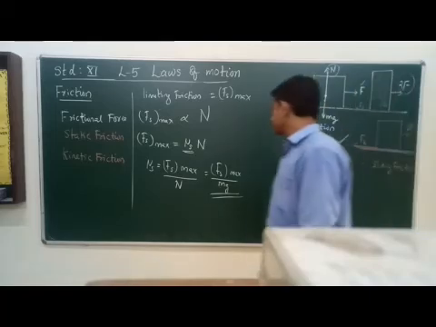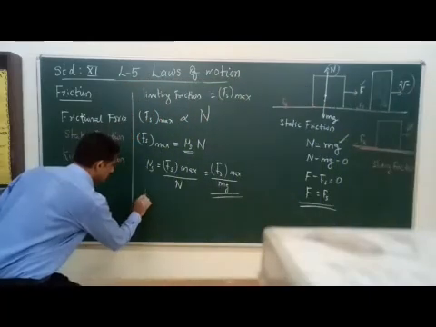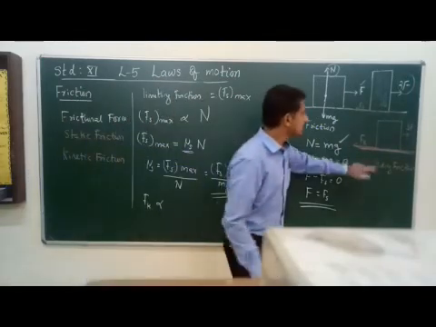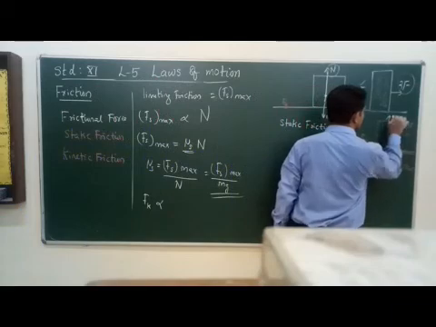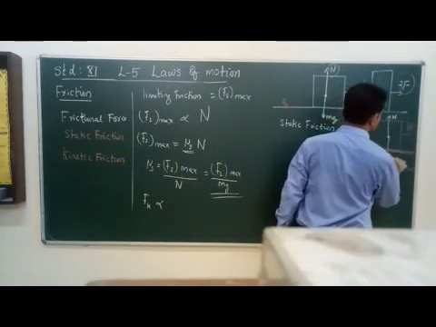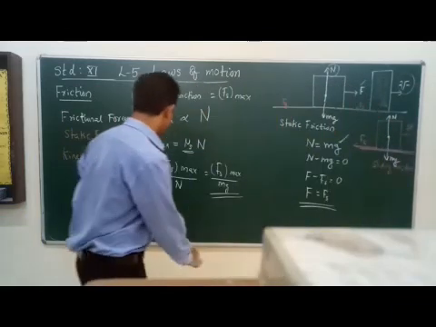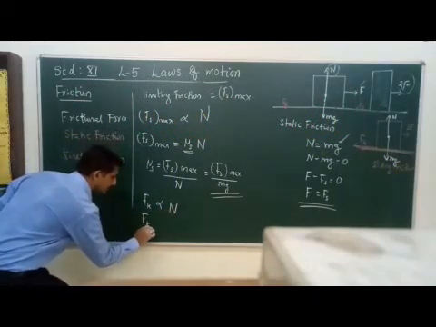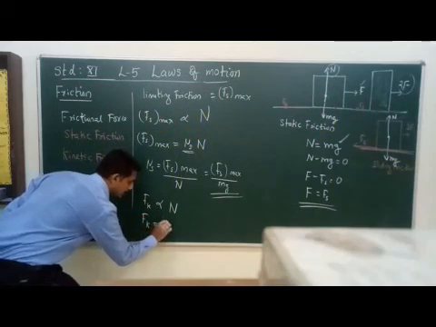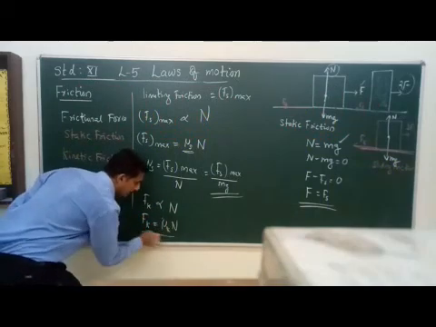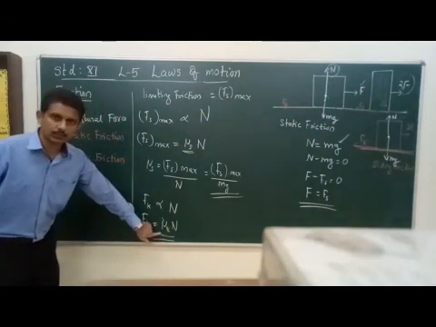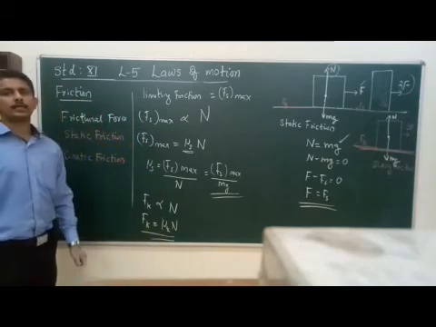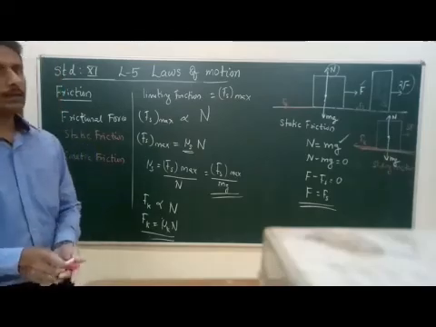This kinetic friction is also directly proportional to the normal reaction force. So Fk is proportional to N, or we can say Fk is equal to μk into N, where μk is considered the coefficient of kinetic friction. Clear? Okay.